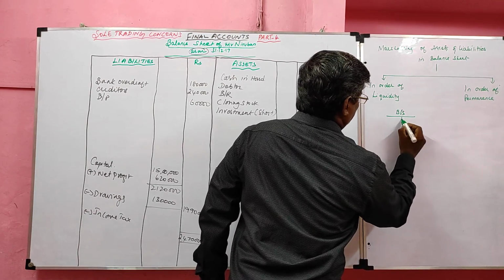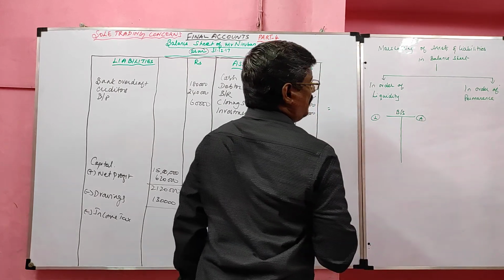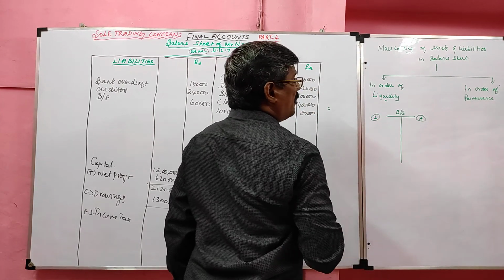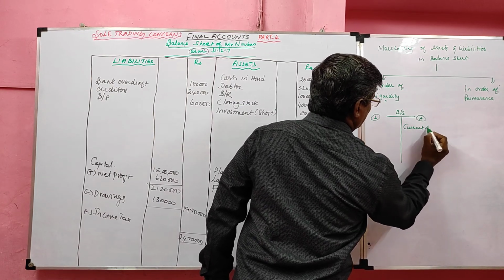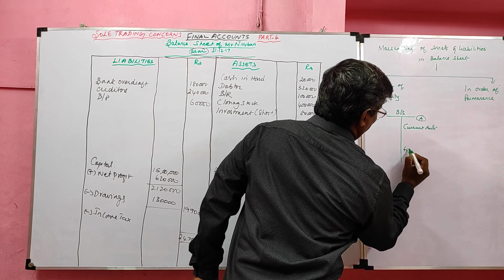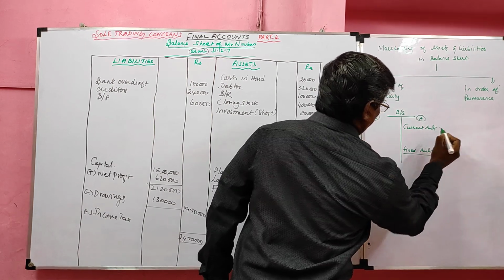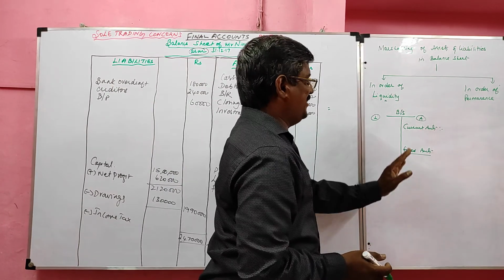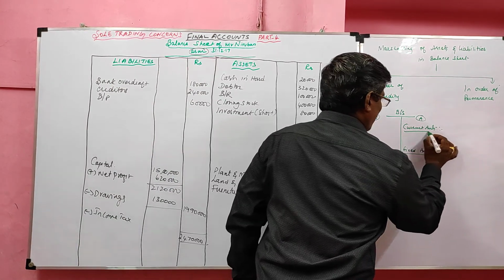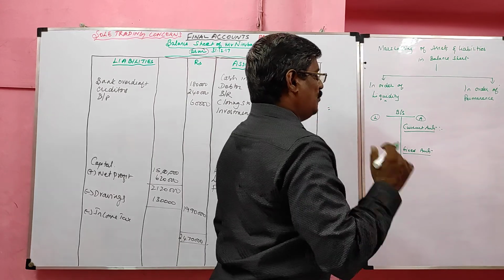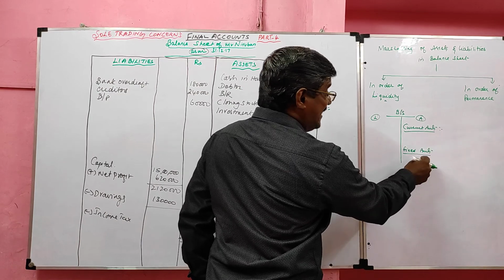In a balance sheet, liability side we have, asset side we have. In order of liquidity, first current assets, then fixed assets are recorded. Why, sir? First liquid assets are recorded, then least liquid assets.